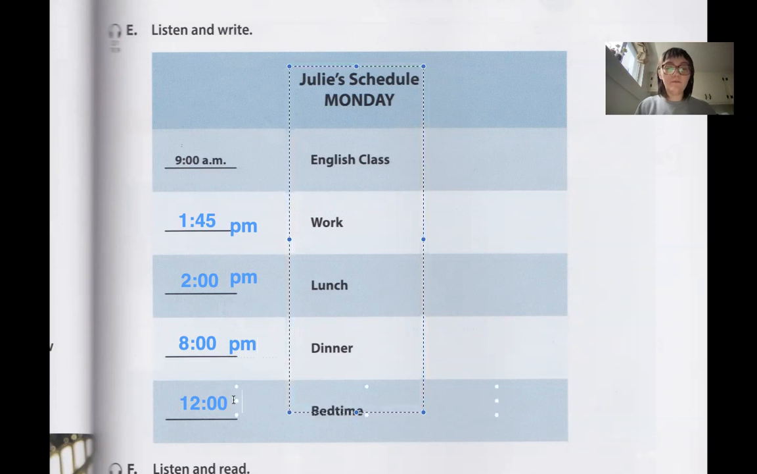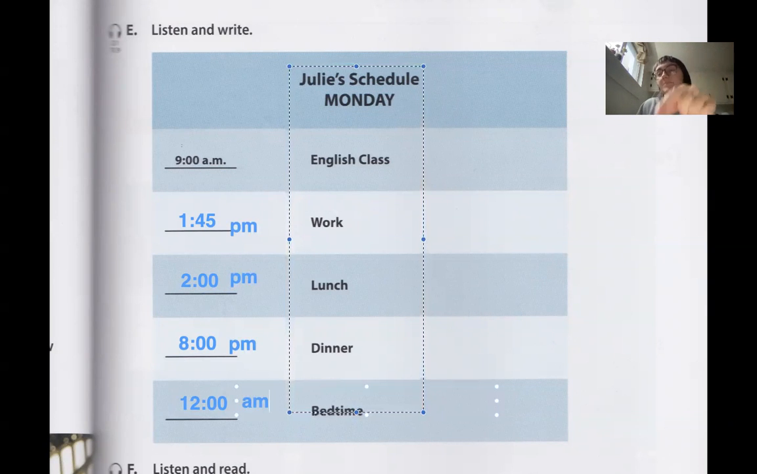And then 12 a.m. Yeah, so this is the important thing. 12 a.m. means 12 o'clock in the middle of the night. 12 p.m. is in the day, right? So 12 a.m. is in the middle of the night. 12 p.m. is in the middle of the day. Okay.